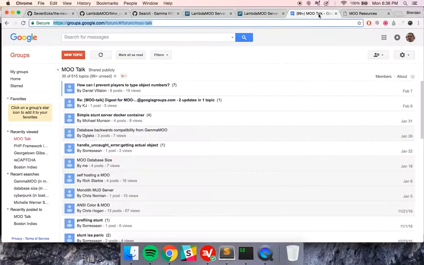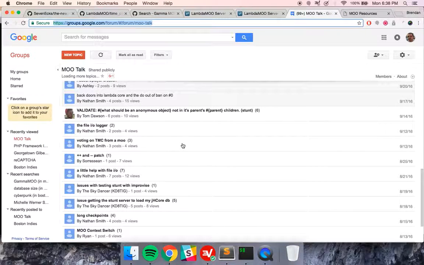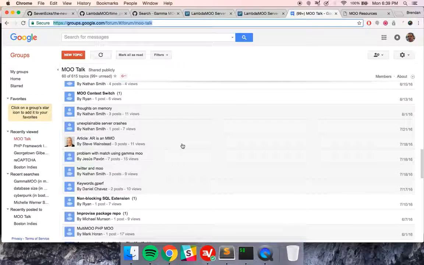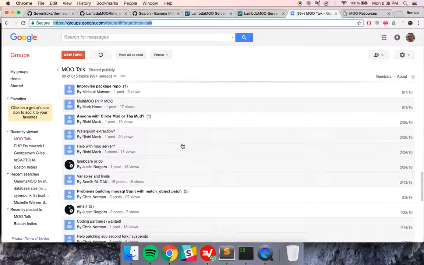I want to just touch on MooTalk again. MooTalk is a mailing list. It's pretty active. There's a lot of great people on here that are really responsive. I've had questions and people are really, really responsive to them. Some of the maintainers are on here of various different Moo variations.